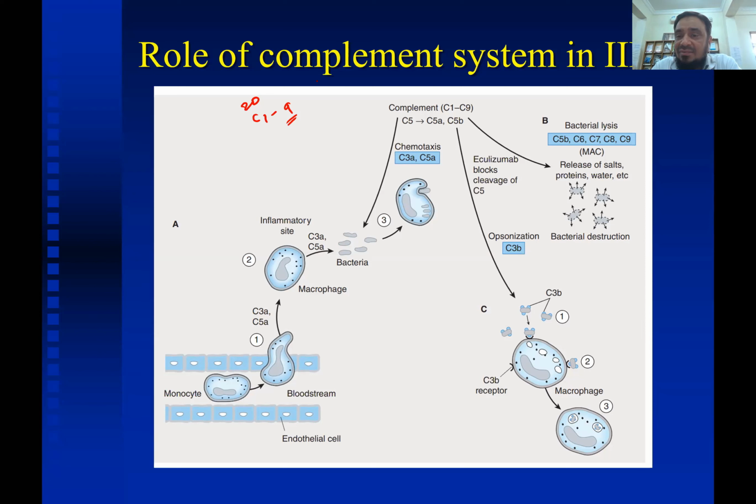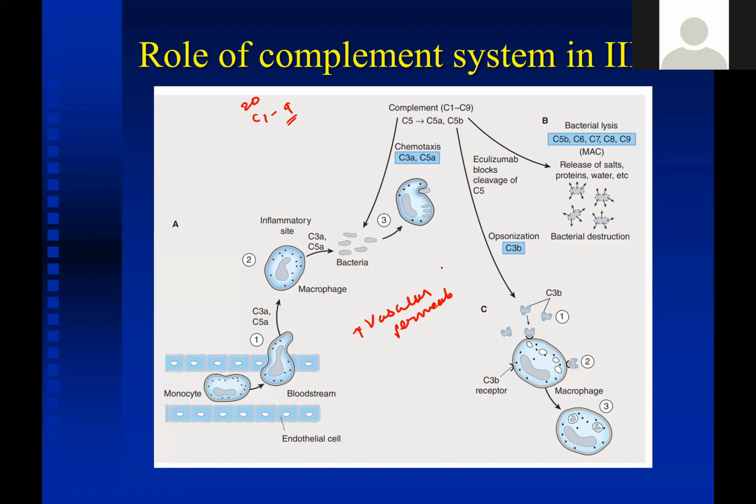The direct pathway is by antigen antibody reaction. Antigen antibody reaction can lead to complement activation. Also the indirect pathway, because of the lipopolysaccharides, right? And this complement stimulation will lead to increased vascular permeability.